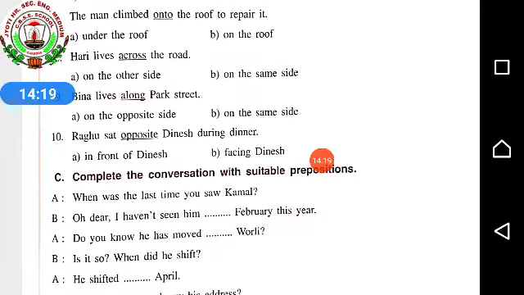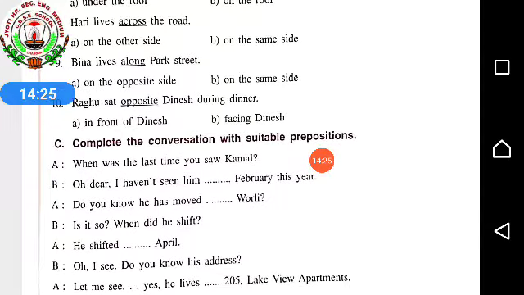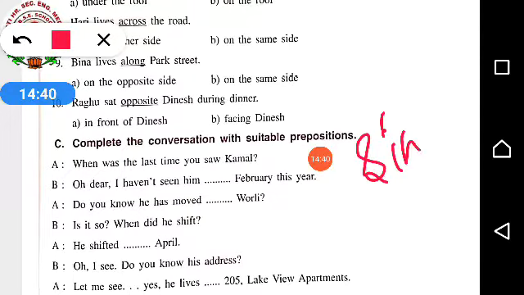Next, complete the conversation with the suitable prepositions. Now here you have to use your own prepositions according to the sentence. So it is given A. When was the last time you saw Kamal? B. Oh dear, I haven't seen him since February.